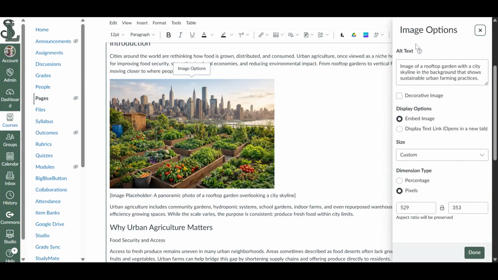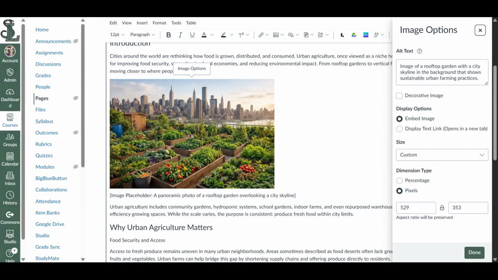And what you're going to see is under image options on the right side of the screen, the very thing that comes up is the alt text box. So all I need to do is go ahead and type in here what my alt text should be, and then hit done. However, there are times where maybe the image is just decorative and it isn't actually substantial to the page overall. If that's the case, you're just going to check the decorative image box and click done.